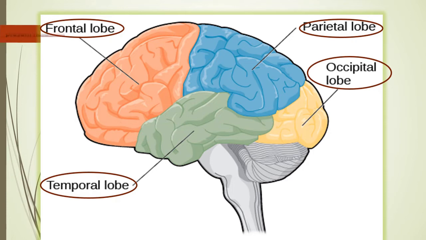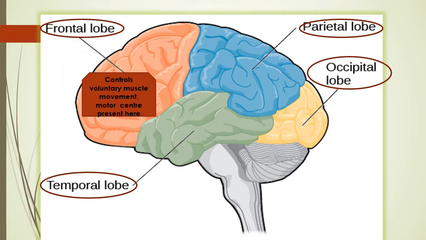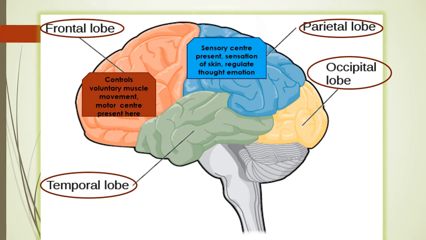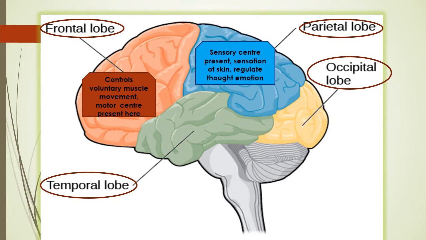The frontal lobe controls voluntary muscle movement, the motor center is present here. The parietal lobe has the sensory center, sensation of skin, and regulates thought and emotion. Also your concentration power depends upon this part, how attentive you are, or your counting ability, with the help of the parietal lobe.